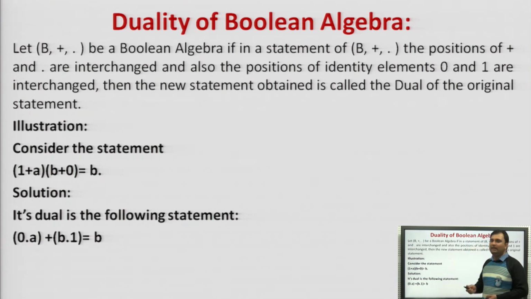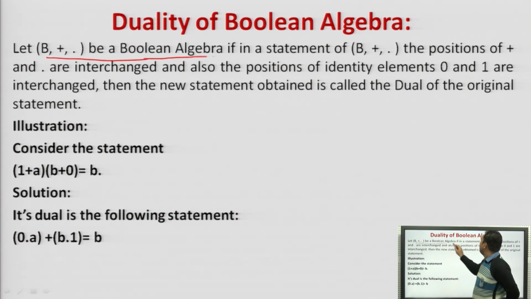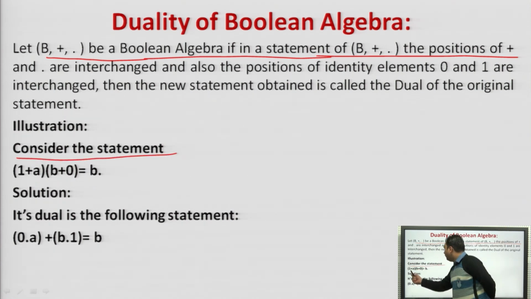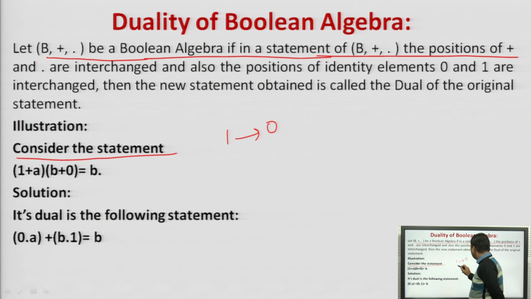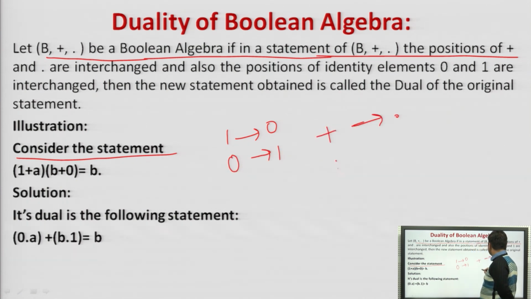This is the basic duality. In duality, what will we do? Let (B, plus, star) be a Boolean algebra and a statement is given to us. What we will change is simply, let's take an example: 1 plus A and B plus 0 is equal to B. So what we will do is replace 1 with 0, 0 with 1, plus with star and star with plus.